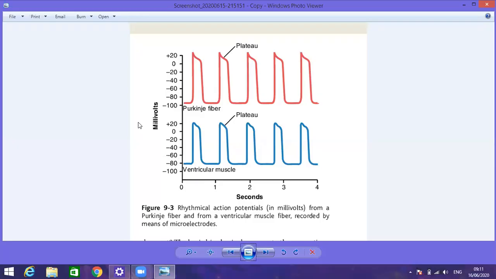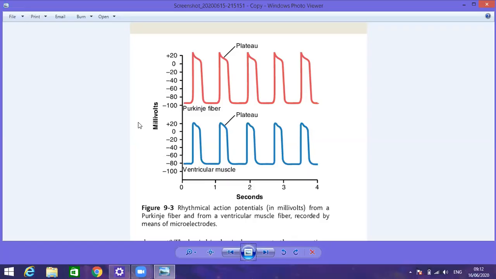In the skeletal muscle there is only involvement of the voltage gated sodium channel, but here there are the voltage gated sodium channels plus the opening of the voltage gated calcium channel. You know that the concentration of calcium ions at the outer side of the membrane is 10,000 times greater compared to the inner side.